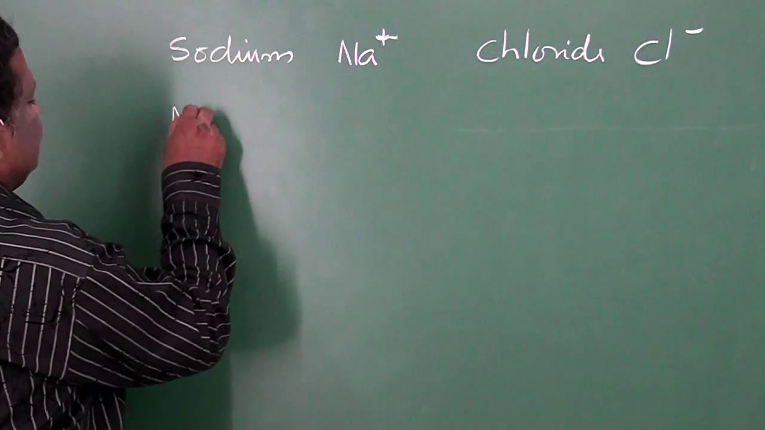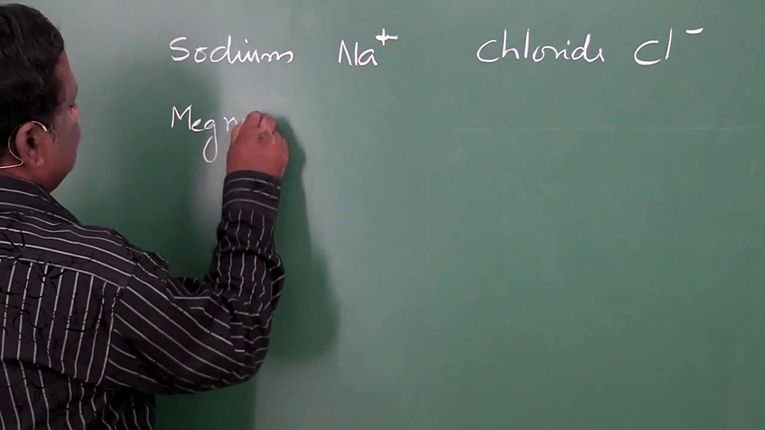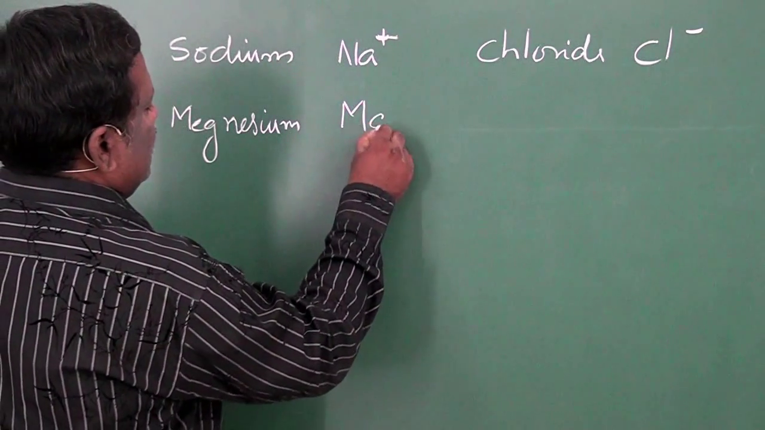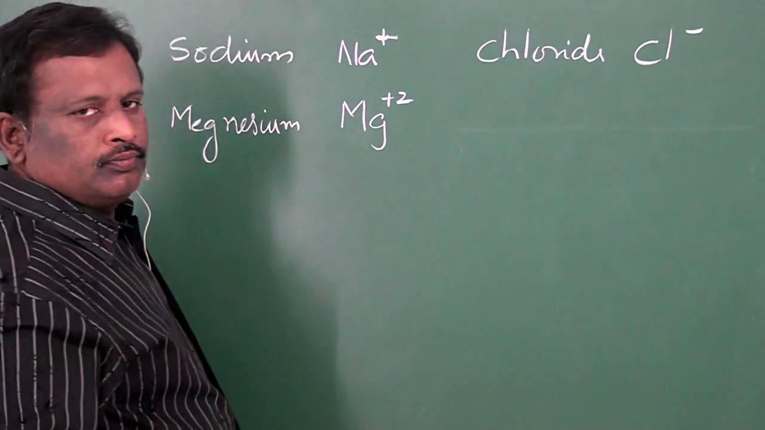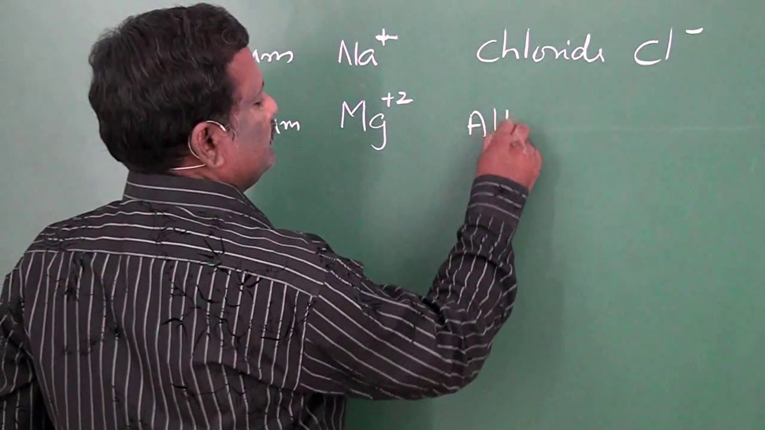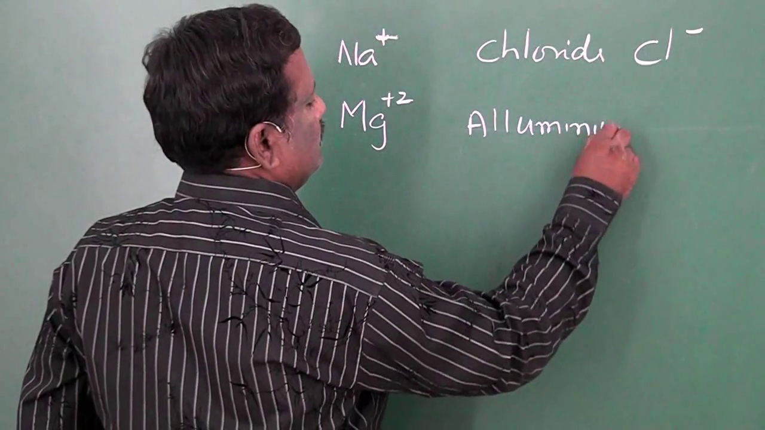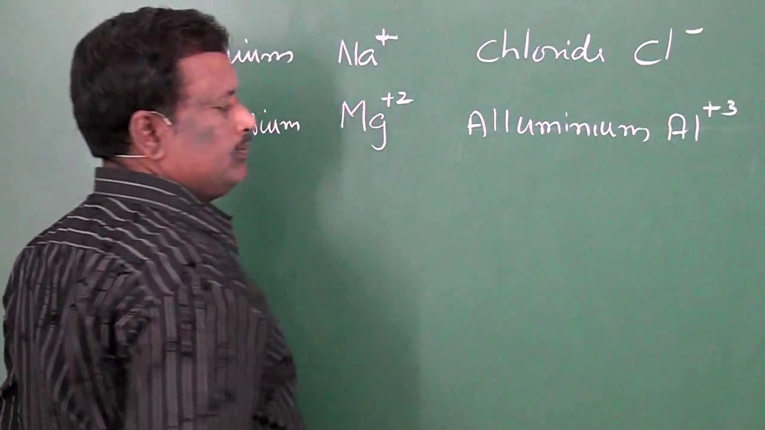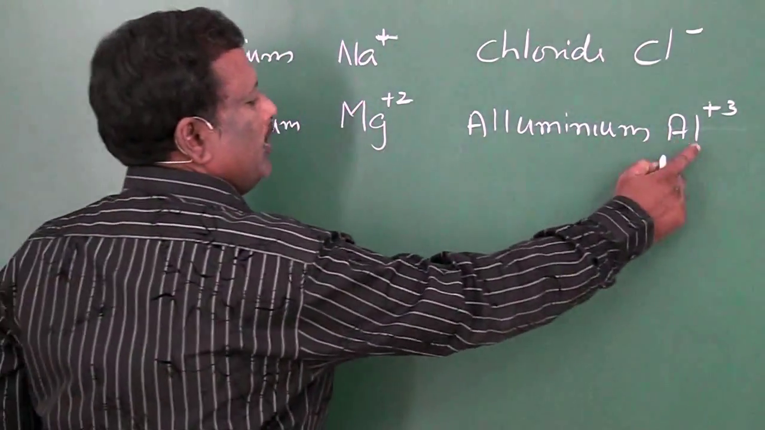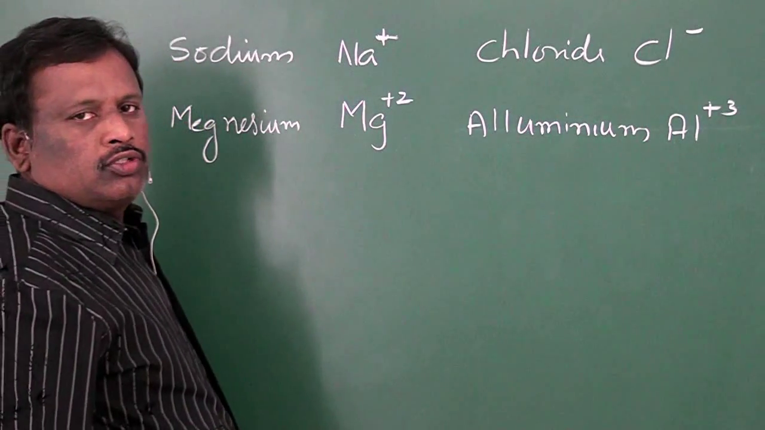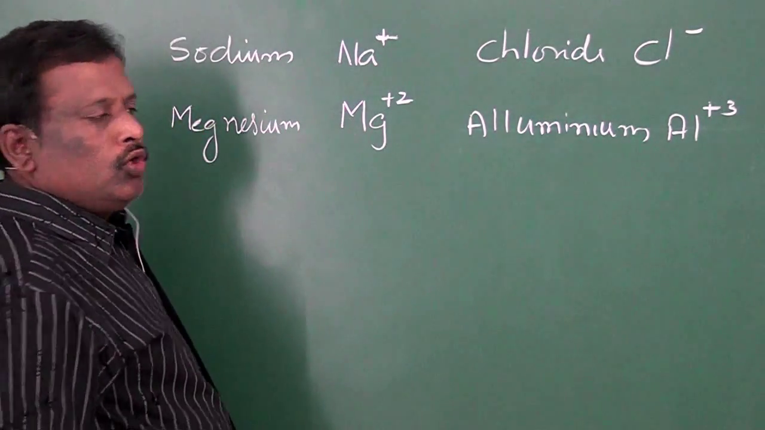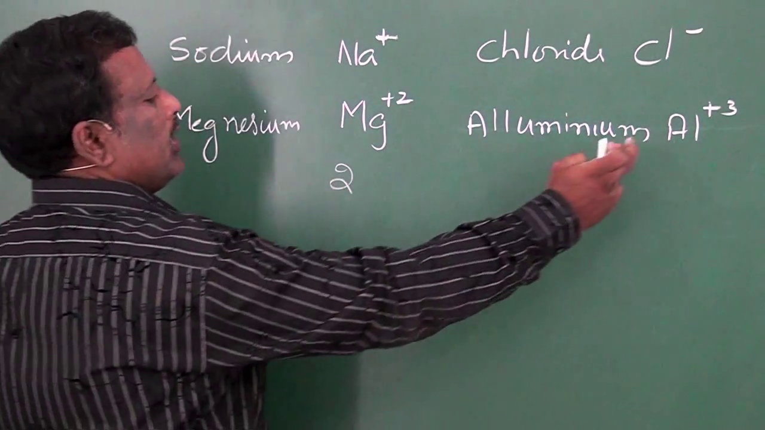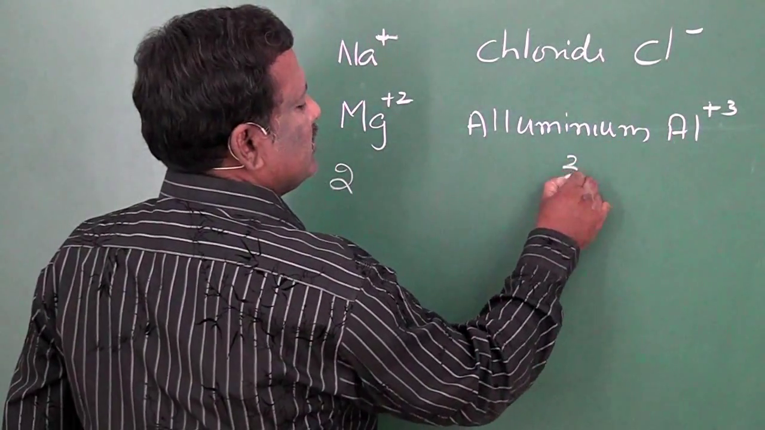Similarly, for magnesium, Mg plus 2. For aluminium, it is Al plus 3. Both are positive ions, so they are said to be cations. Here, since its number of positive charges is 2, its valency is 2. Here the number of positive charges is 3, its valency is 3.